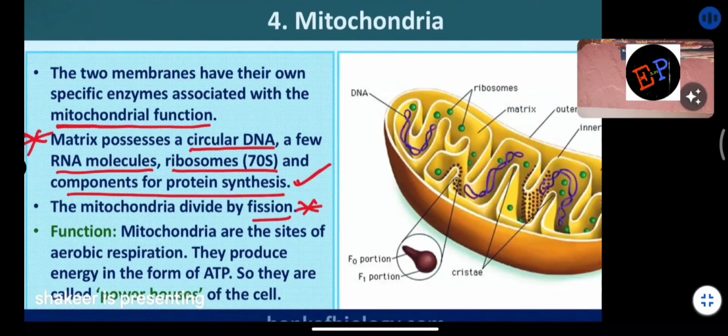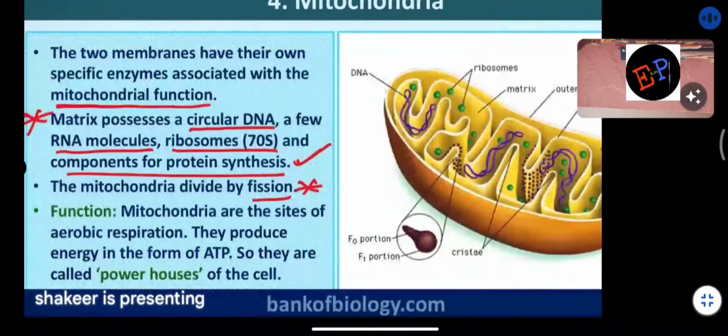Okay. So mitochondria are the sites of aerobic respiration. So they produce energy in the form of ATP. So they are called the powerhouses of the cell. And what is ATP? Adenosine triphosphate is called ATP. So this ATP is produced in mitochondria. And what kind of respiration? Aerobic respiration. It means oxygen from the blood is taken, and here the burning of food material takes place, which is also called aerobic respiration. Clear?